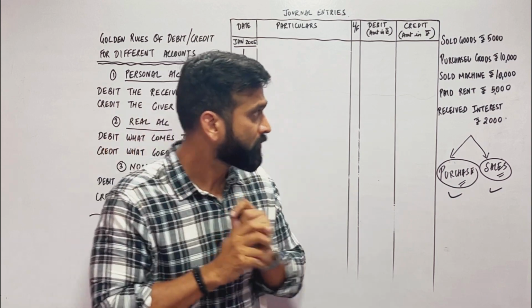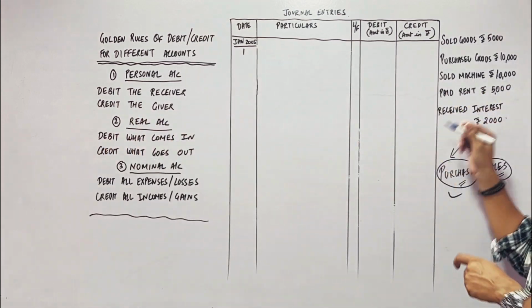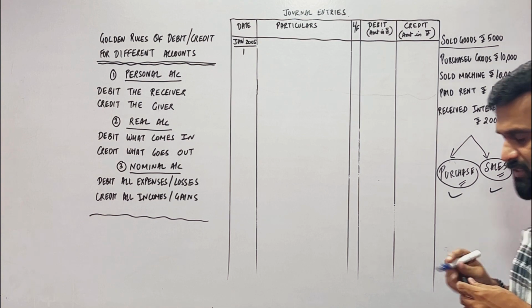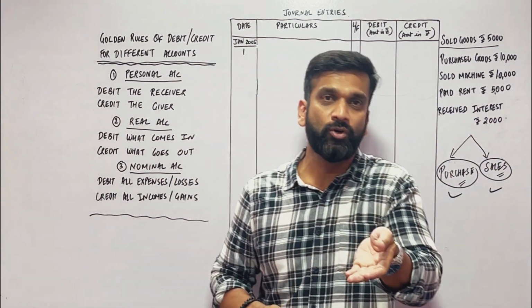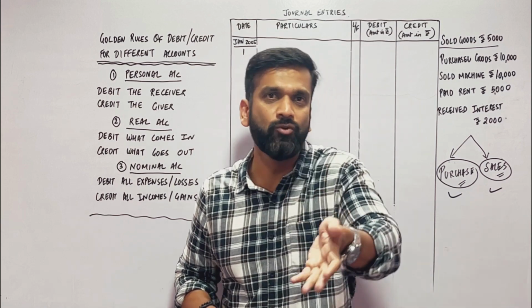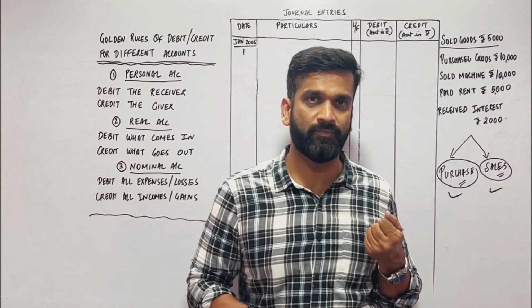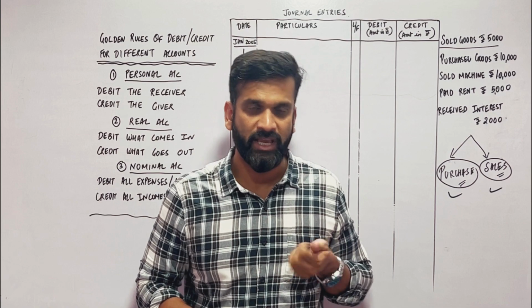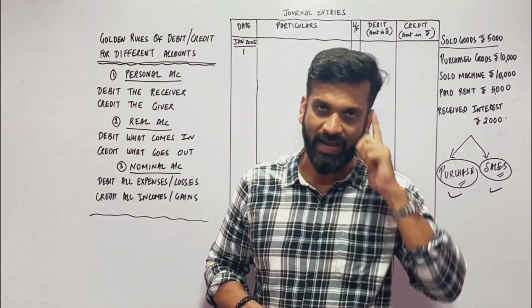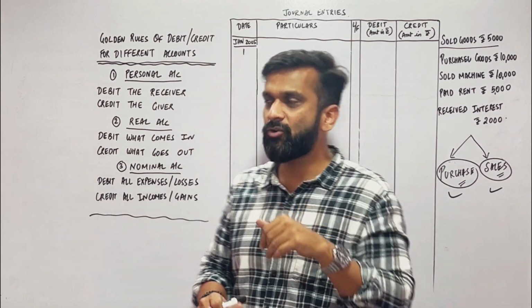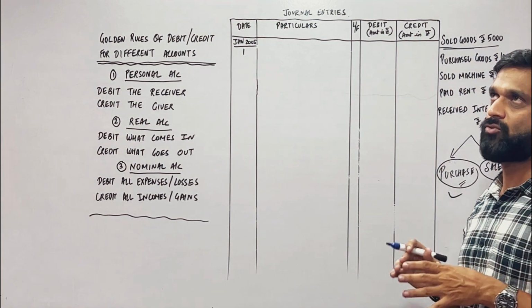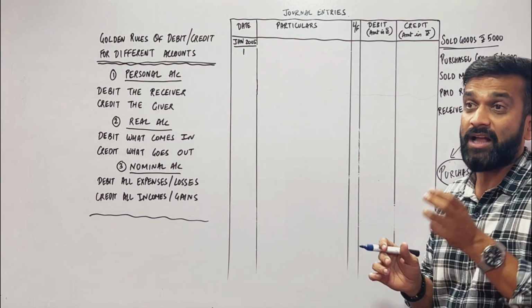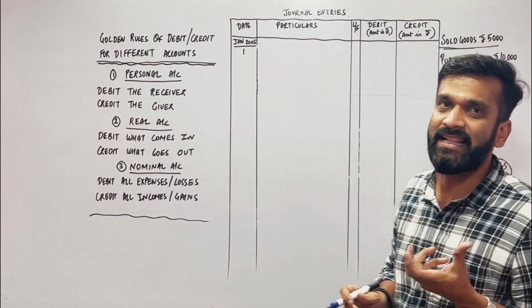Is this clear? So let us start with the first transaction. Sold goods worth rupees 5,000. You are selling goods of rupees 5,000. If I sell goods, then what do I receive? I will receive cash. Sale of goods means sales account. The account which is affected here is sales account.